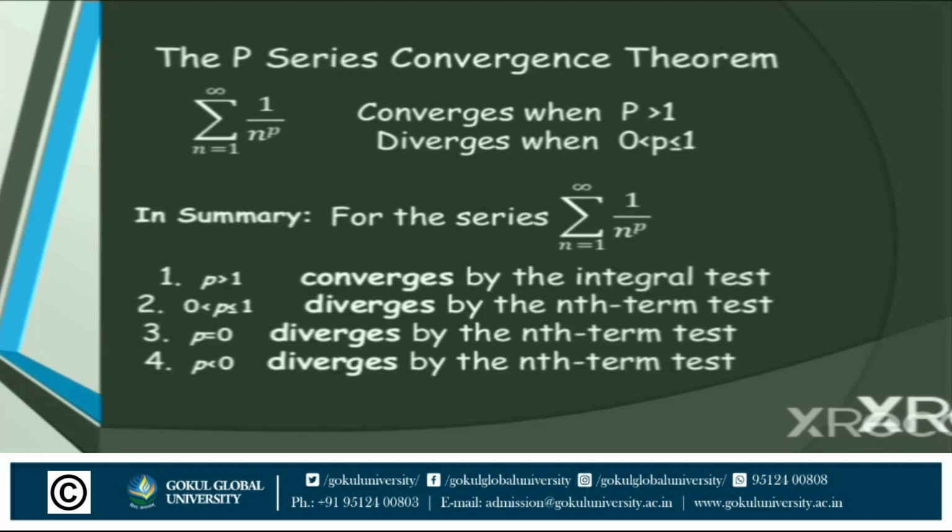first, p greater than 1. If p is greater than 1, we have already done it, it is convergence. Second, 0 less than p less than or equal to 1, then divergence by the nth term test. Third, if p is equal to 0, so what is the value of divergence and convergence? By the nth term test it is divergence, as we have already seen for the nth term test. And if p is less than 0, then the series is always divergent by use of the nth term test.